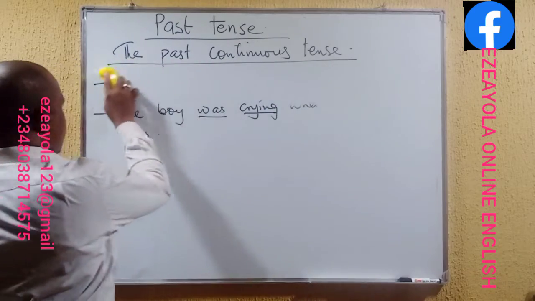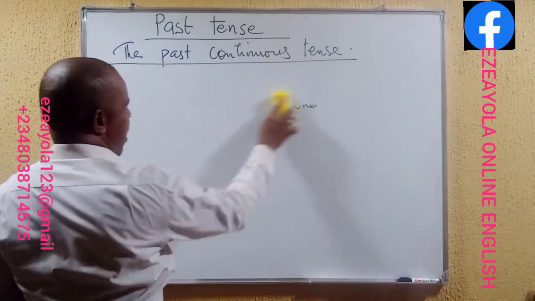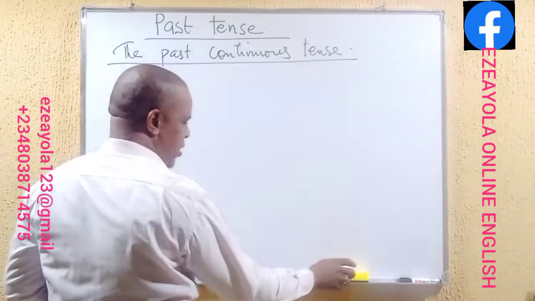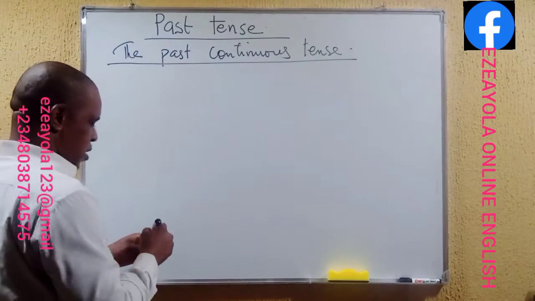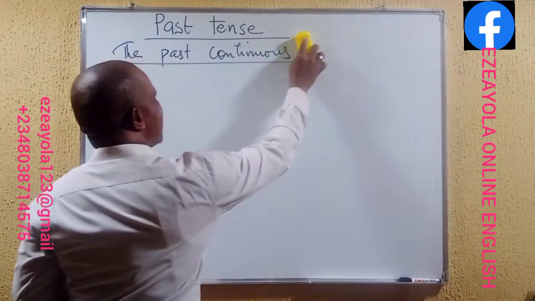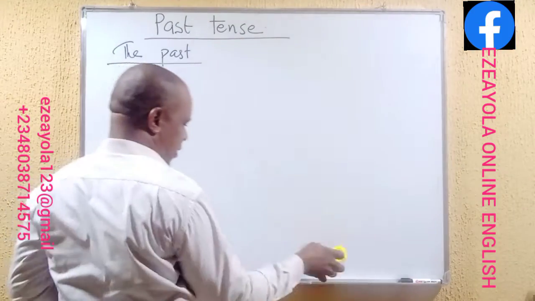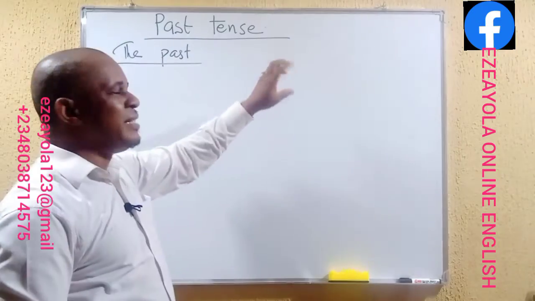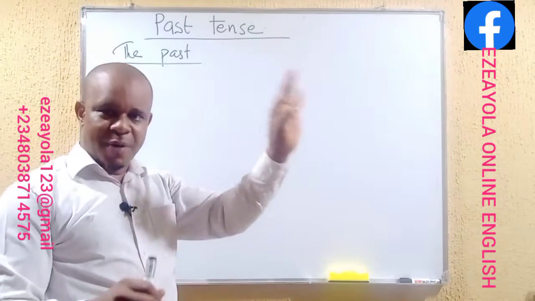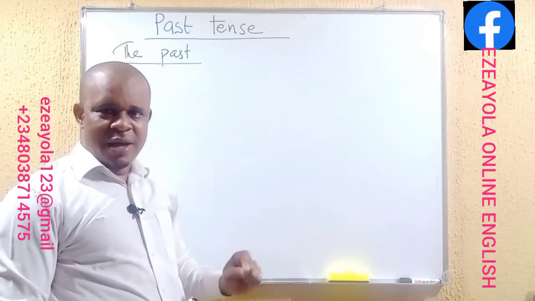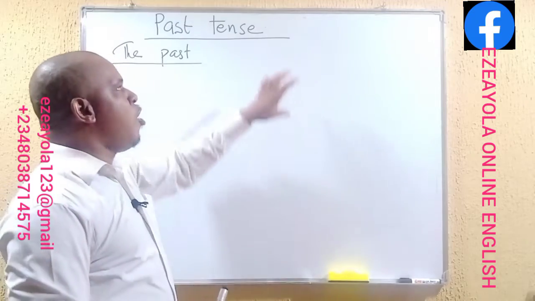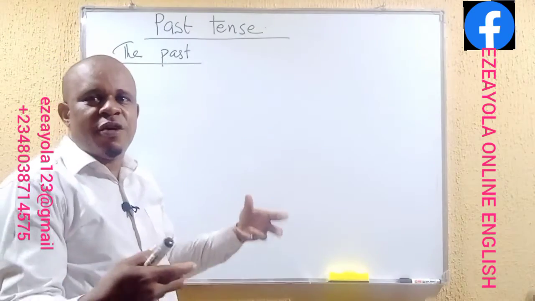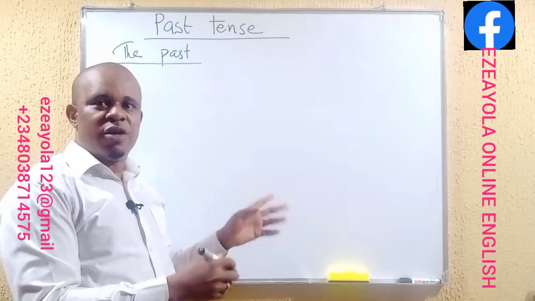All right, we shall make progress again to talk about the past perfect. Okay? Now, that's another tense form under the past tense. Remember, I told you in our previous video that the major tenses are the present, the past, and the future. Now, all these major tenses have other subtenses under each.